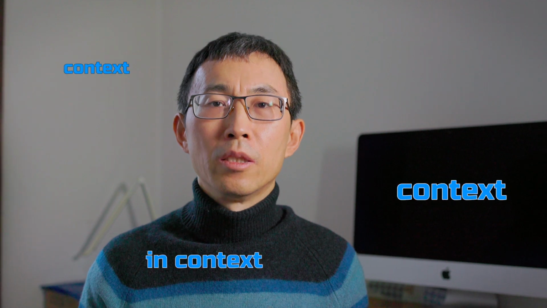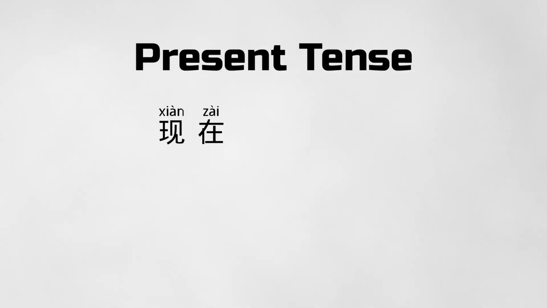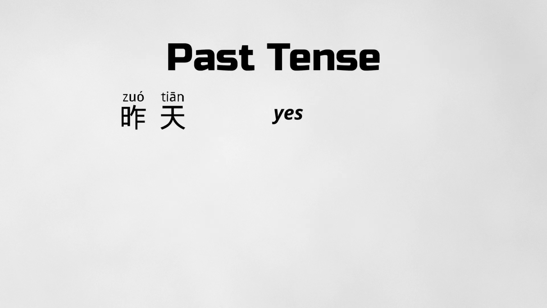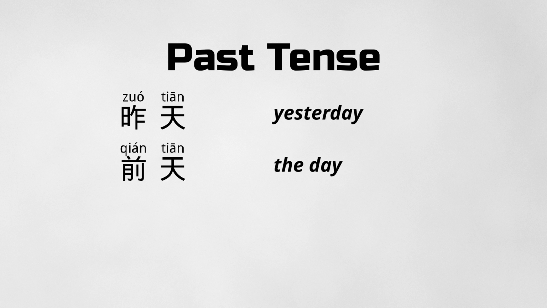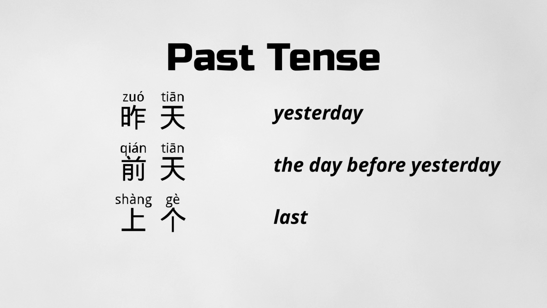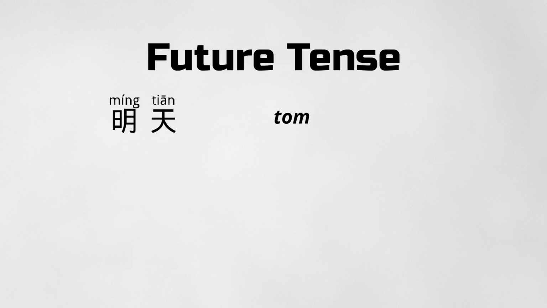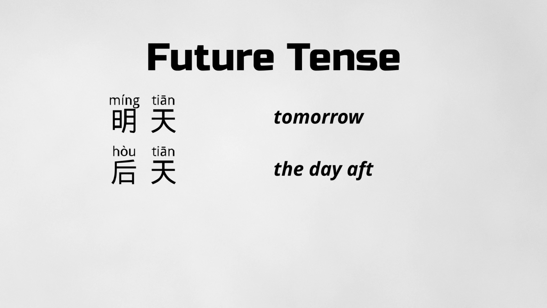These are just a few examples of different verb tenses and forms in Chinese. It's important to practice and learn the different structures in context. These adverbial modifiers can give you a clue. 现在 now, 目前 currently, 此刻 at this moment, 昨天 yesterday, 前天 the day before yesterday, 上个月 last month, 曾经 once, 明天 tomorrow, 后天 the day after tomorrow,